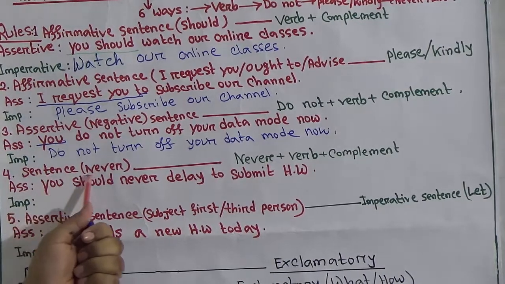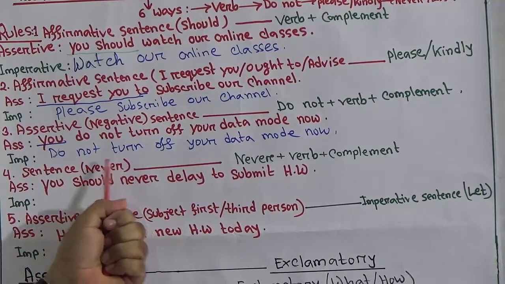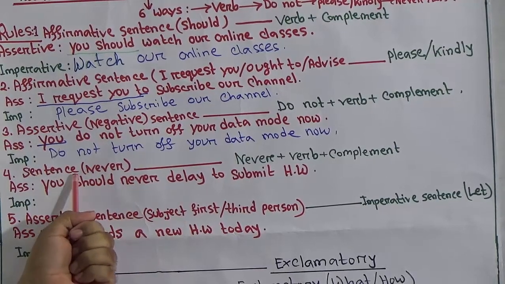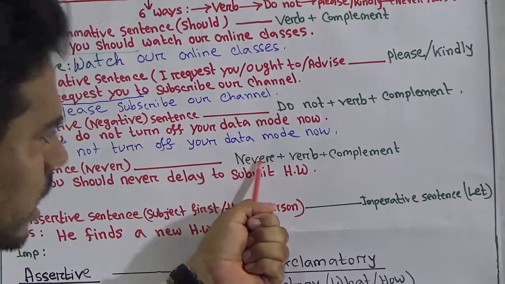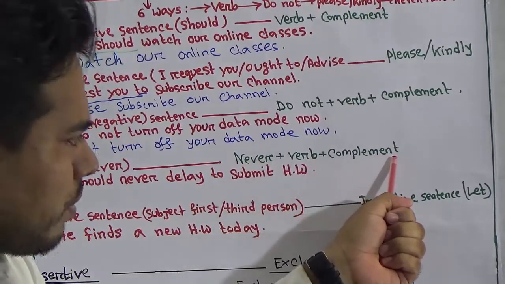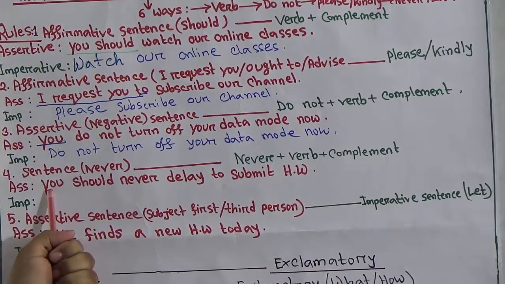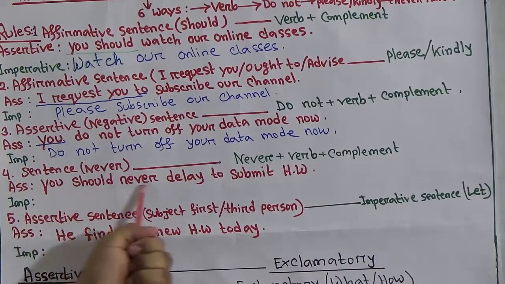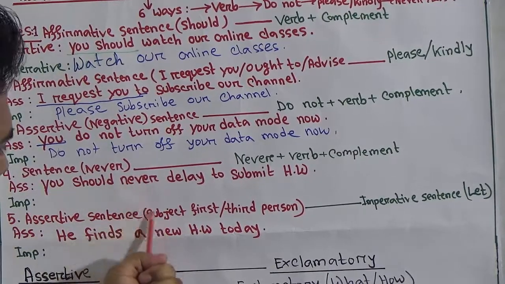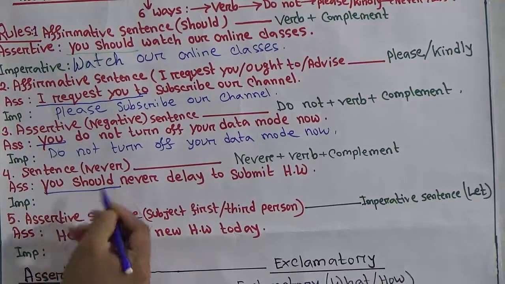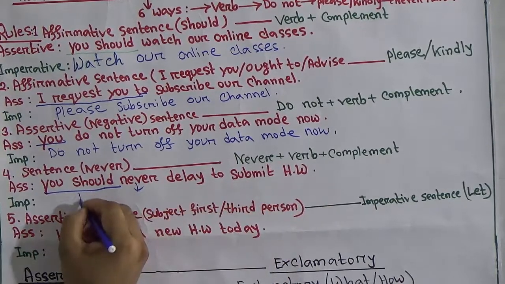Okay, next one. If the word never is used in your assertive sentence, then start from never, then the verb, then the rest of the sentence. So just omit the subject. If you are asked to change this sentence into imperative, you have to write first from never here. Just omit these two words, start from here, then write the rest of the part.